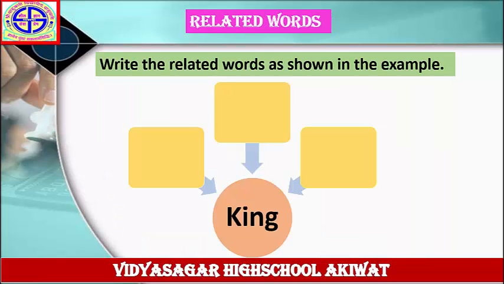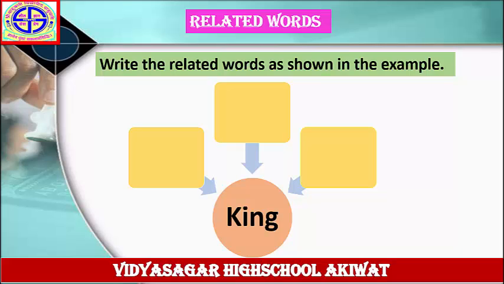Write the related words as shown in the example. The word is given here, king. Write down the related words to the word king. King, kind. King, great. Great king. Kind king. Merciful king. In this way, first draw this wave diagram in your notebook. Then write down the related words to the word king and complete this table of your own.